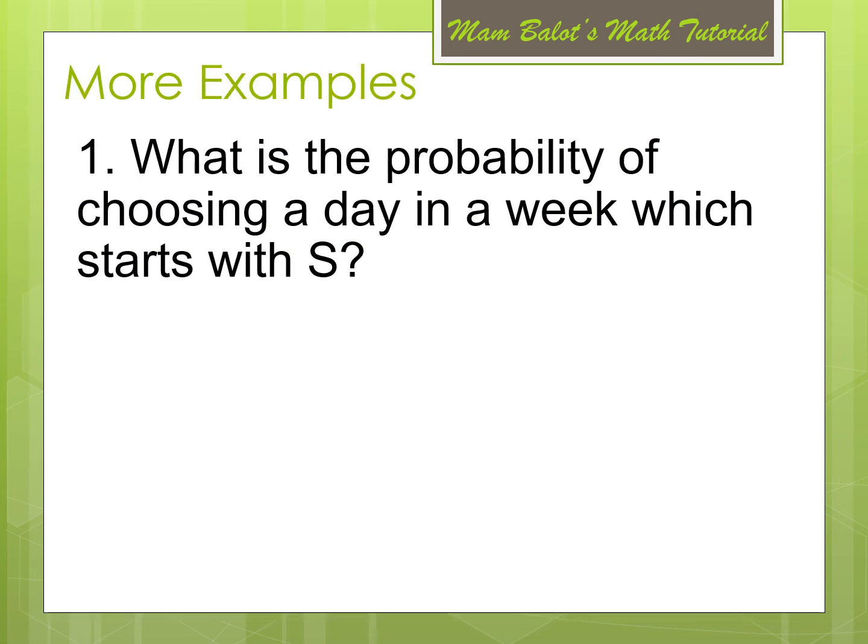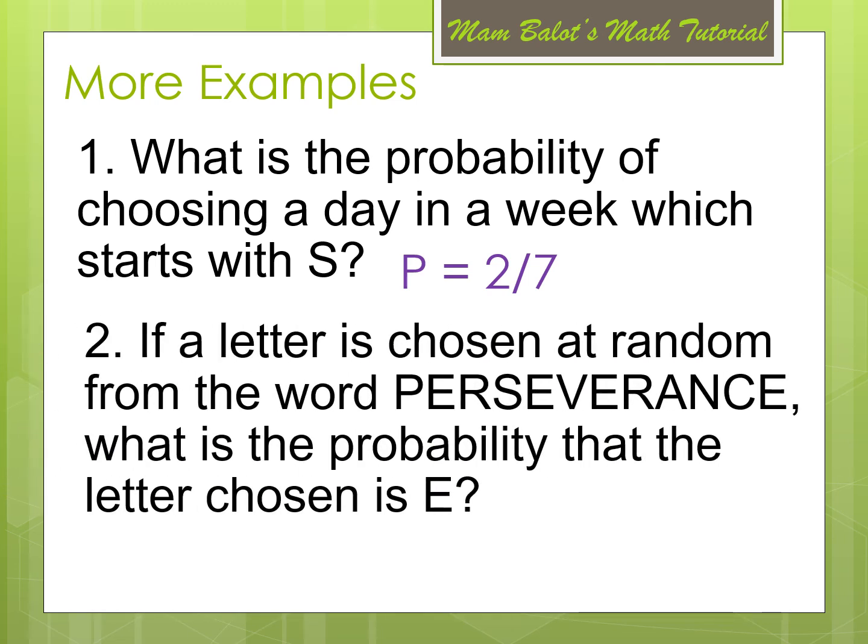Number 1. What is the probability of choosing a day in a week which starts with S? So we have only Saturday and Sunday. So we have 2. So the probability is 2 over 7 because we have 7 days in a week. Number 2. If a letter is chosen at random from the word perseverance, what is the probability that the letter chosen is E?